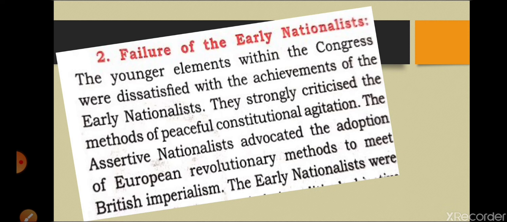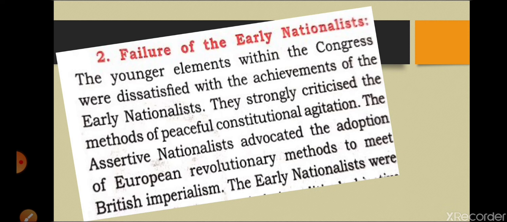In the starting phase of Congress, the early nationalists were having peaceful agitation and constitutional methods, but all these methods were useless because the main motive of the Britishers was to exploit India.